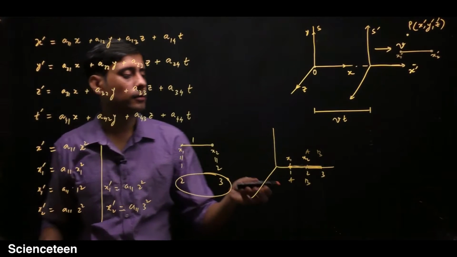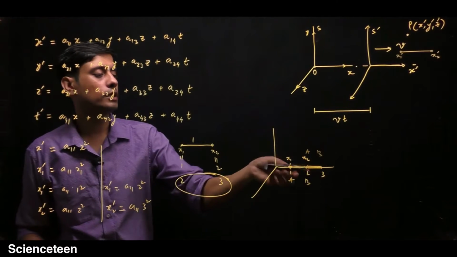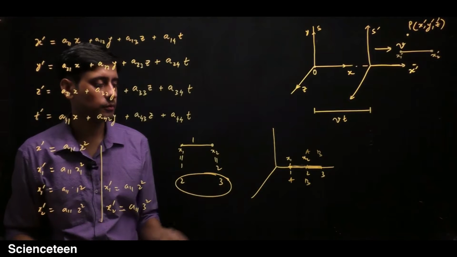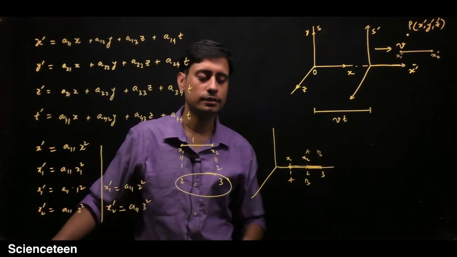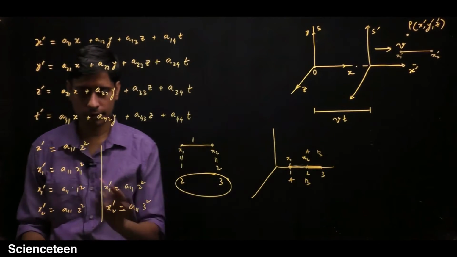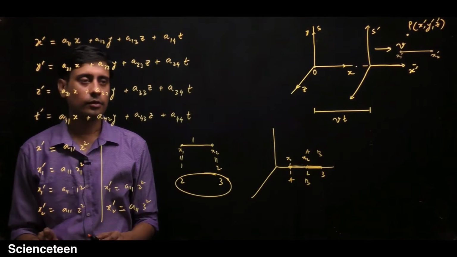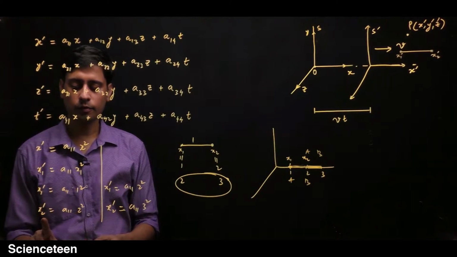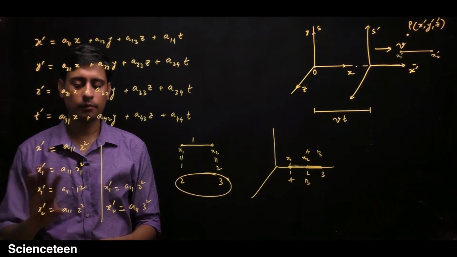Just by putting the rod at different positions, its size can change. You will see it here. Now you calculate x2 prime minus x1 prime for this case.